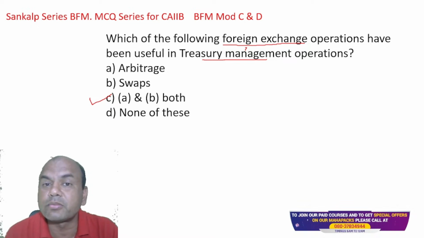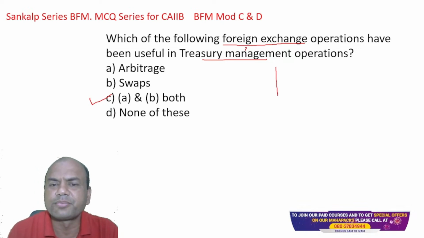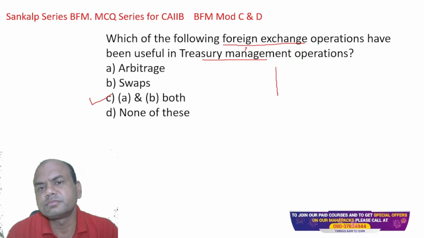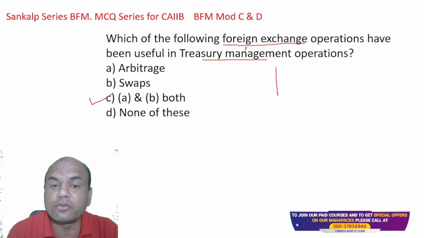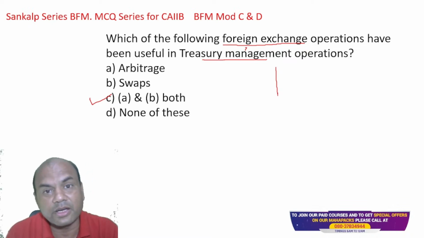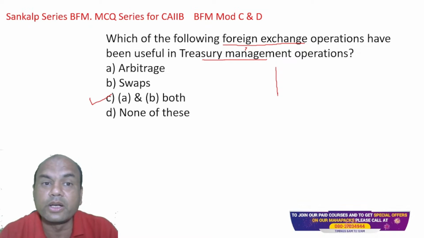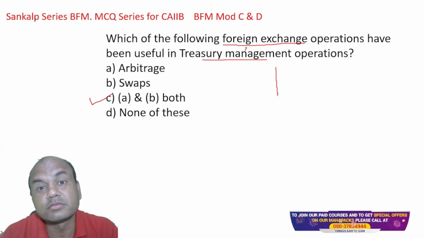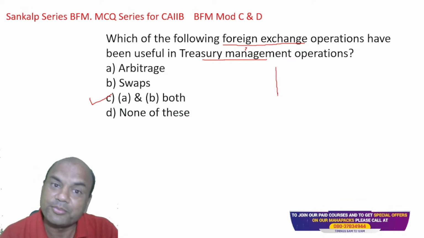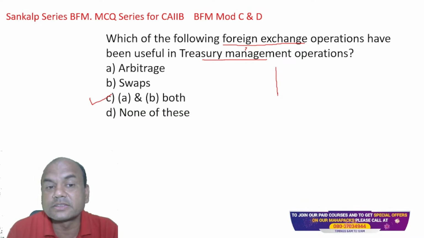What is arbitrage? Arbitrage means buying from one market and selling it to another immediately. For example, I'll give you a simple example. We see that sabji wala, vegetable vendor, the one who comes on the road near our house. Sabji le lo, bhaji le lo, right? That Nana Patekar, you remember in that movie, No Entry? Aloo le lo, gobi le lo, that sabji wala. What does that guy do? That guy does this arbitrage.